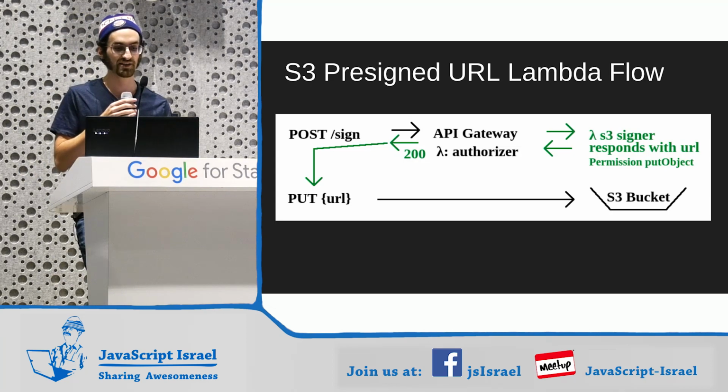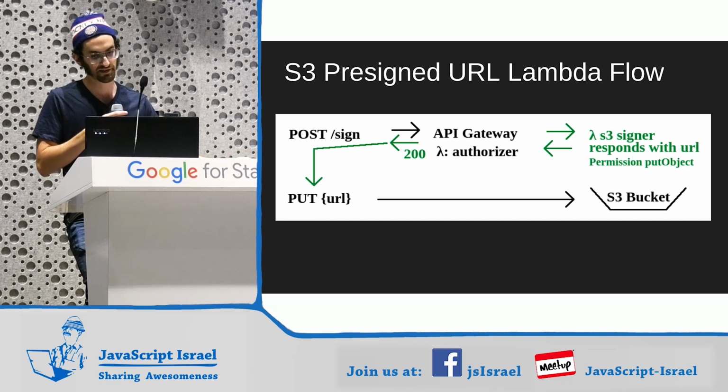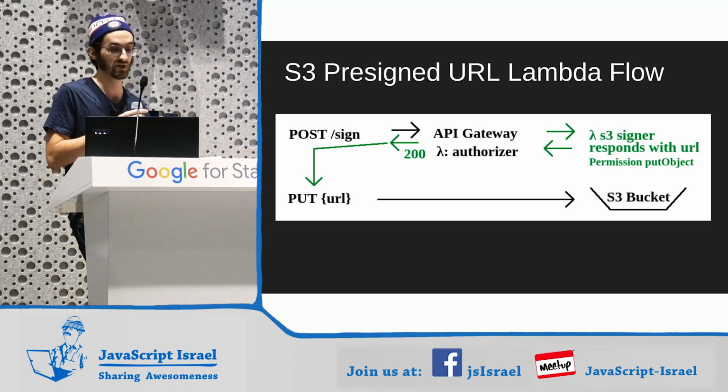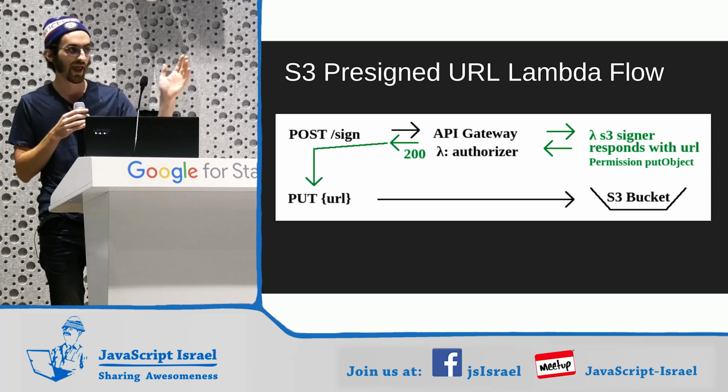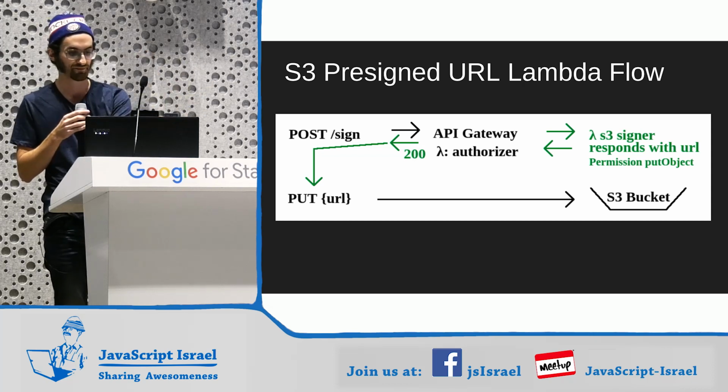Here's our architecture diagram. We make a post request to our signer. It authorizes. It calls a Lambda that has permission to write to S3, sends back a pre-signed URL, and then we make a put request to that pre-signed URL, and that gets us our file to our bucket.